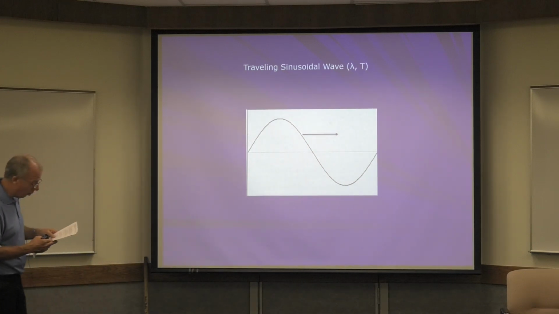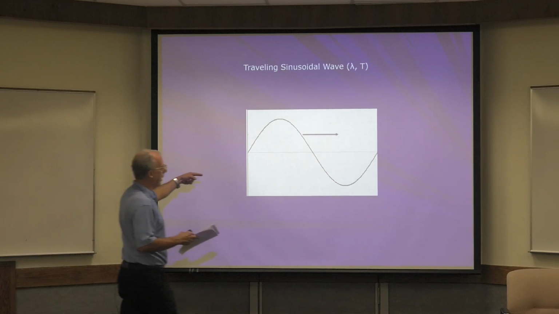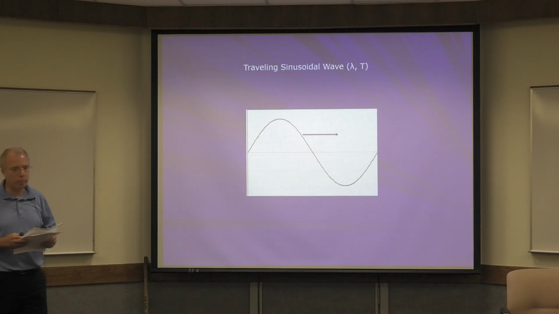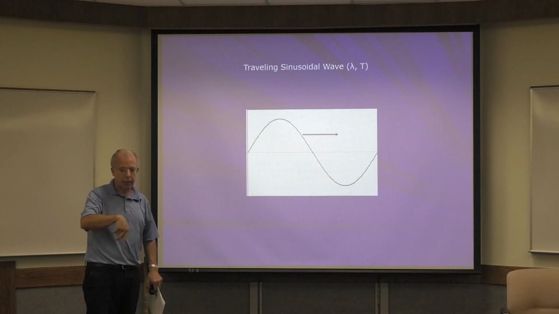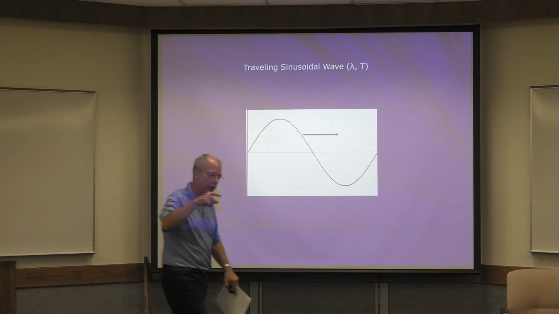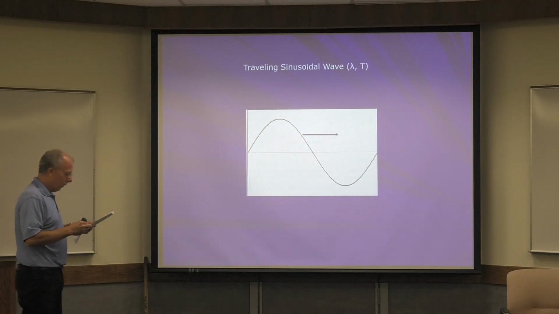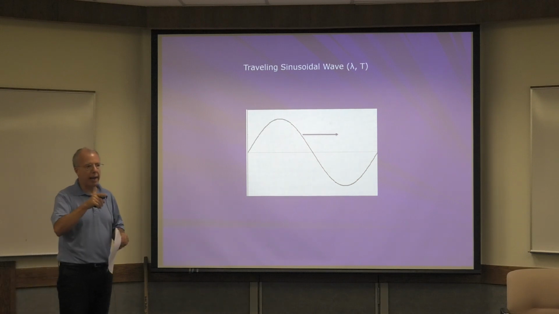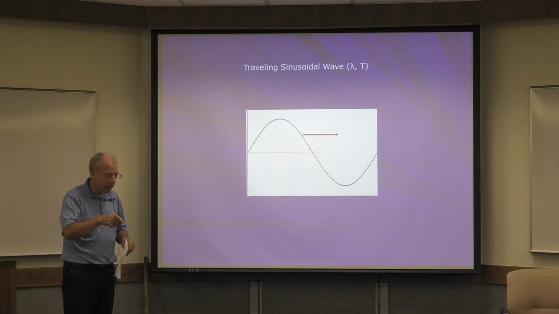Believe it or not, we want to figure out an equation for a traveling wave, a traveling sine or cosine wave. And again, remember, there's two pieces to it. There's a piece of the rope that goes up and down like this, and then there's the disturbance that moves to the right or to the left. Now remember, snapshots, y versus x, give us wavelength. History, y versus t, gives us period.